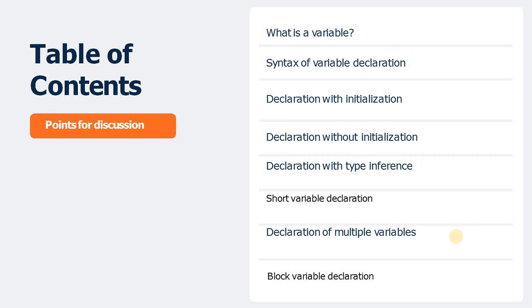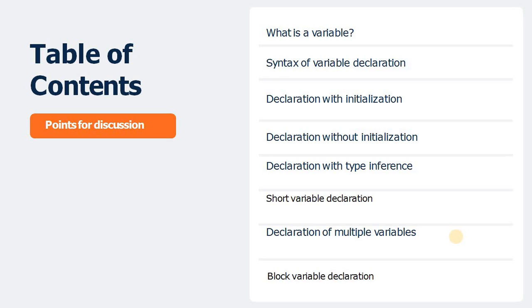Okay, so the agenda of today's video is: what is a variable and the syntax of variable declaration; declare a variable with an initial value; declare a variable without any initial value; declare with type inference; short variable declaration and declaration of multiple variables; and the last one is block variable declaration.